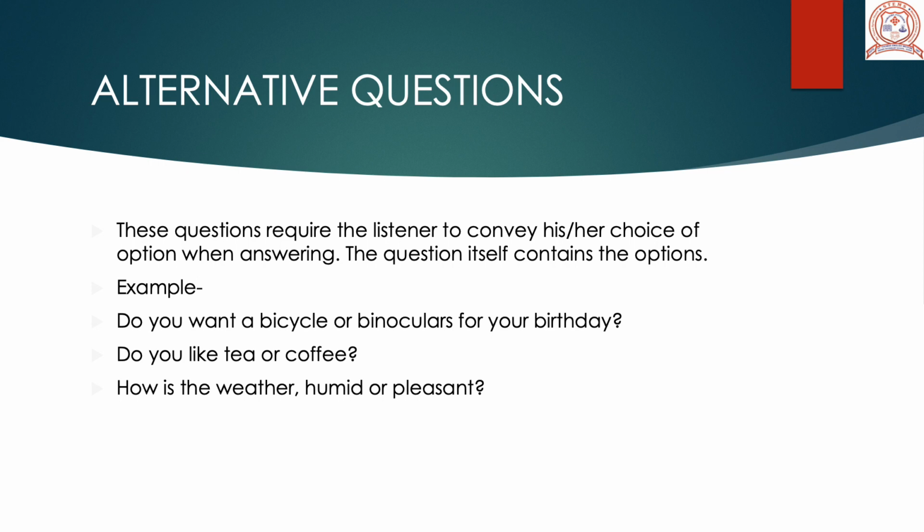So you are given two options and you need to choose any one, and that one option will be your answer. Similarly, if I ask you, do you like tea or coffee? You may answer with tea or you may answer with coffee. You need to choose between the two options that are being provided to you.